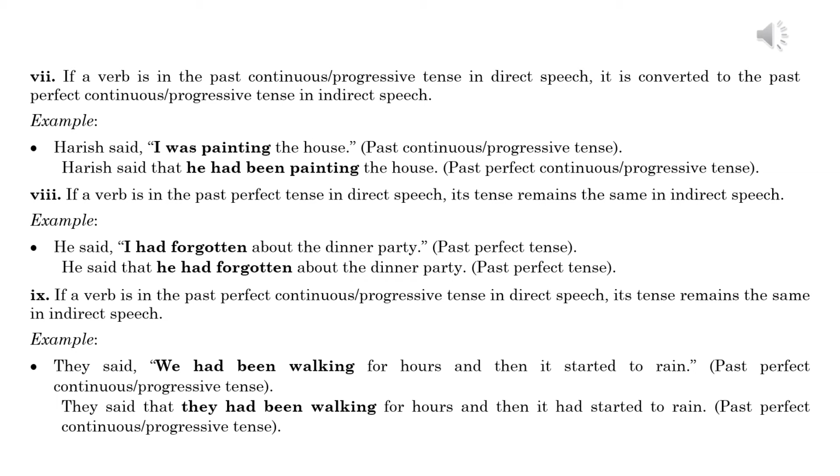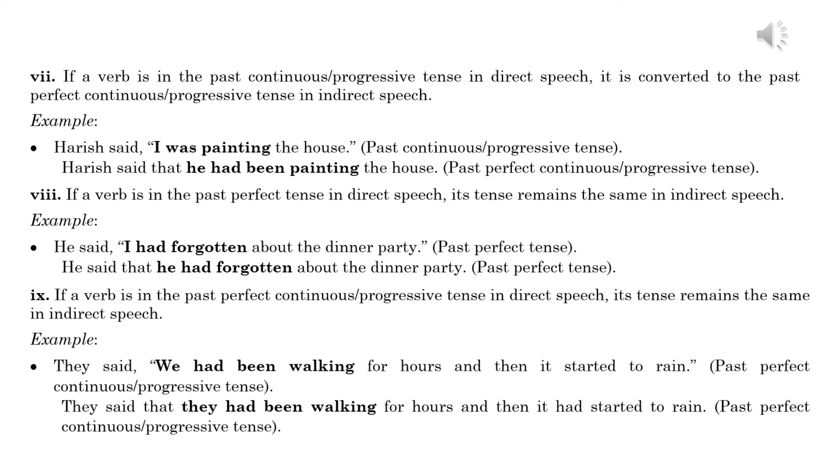8. If a verb is in the past perfect tense in direct speech, its tense remains the same in indirect speech. Example: He said, "I had forgotten about the dinner party." Past perfect tense. He said that he had forgotten about the dinner party. Past perfect tense.